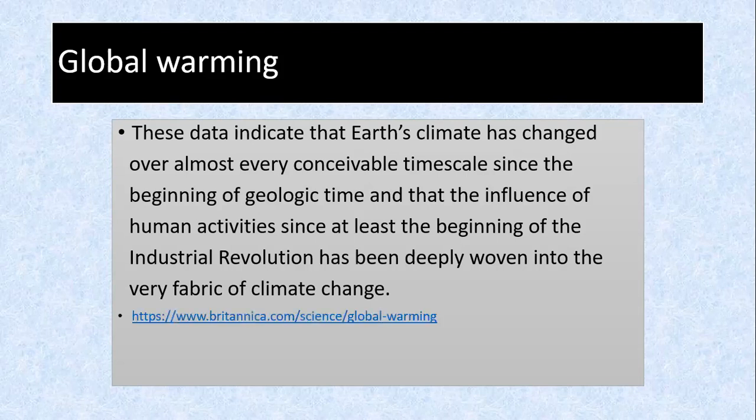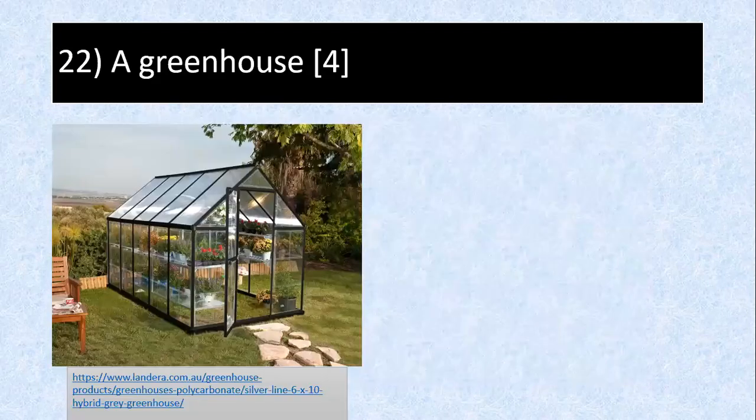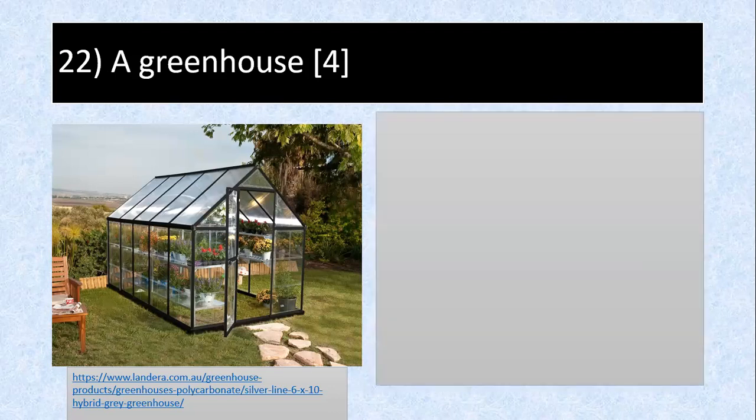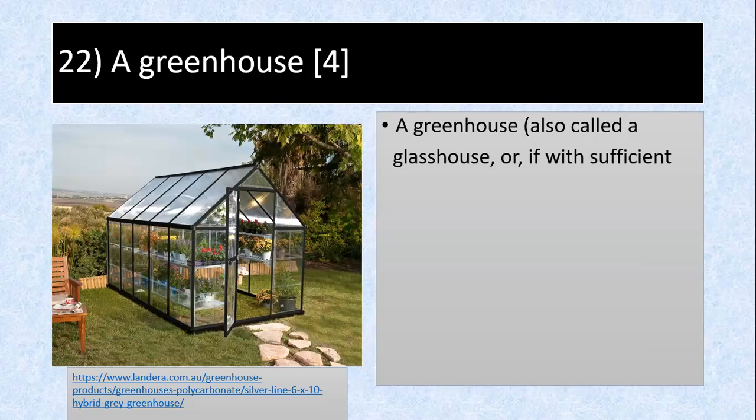Okay, just for your reading. So the first thing to remember under your point four, greenhouse. What is a greenhouse? A greenhouse is called a glass house, or a hot house if it has sufficient heating.